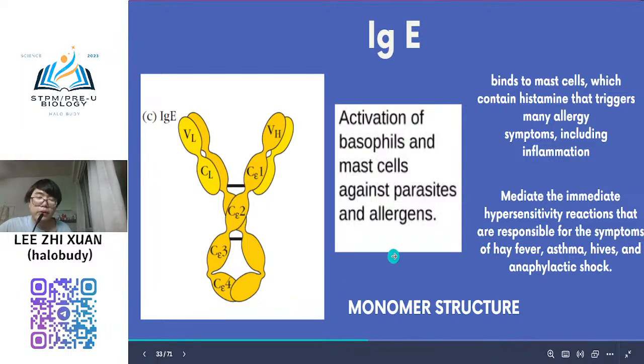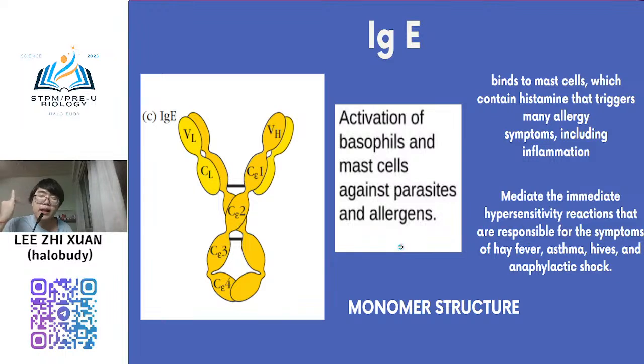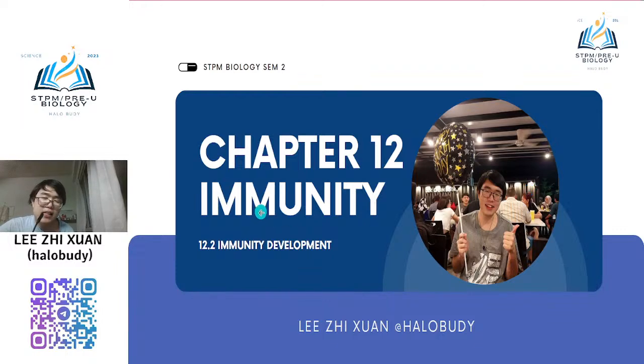So the most important things are inflammation, allergic reaction, parasite infection, or huge bacteria or fungi like that. IgE will respond. And another function is that it will also respond to high temperature. So this is all about IgE. Okay, so that's all about the first topic. The first topic is only the general overview.